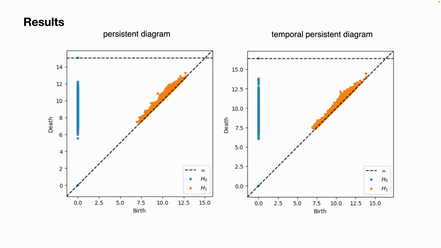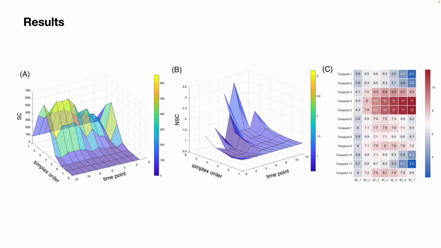Shown here are the temporal and non-temporal persistence diagrams, where we didn't observe a clear difference. When we inspect the simplicial complex and normalized simplicial complex, in summary, these two figures both suggest that the gastrulation stage, time points 5 to 6, is a very critical stage in vertebrate development, matching the established understanding in developmental biology that it is a process where the embryo begins the differentiation process to develop into different cell lineages.